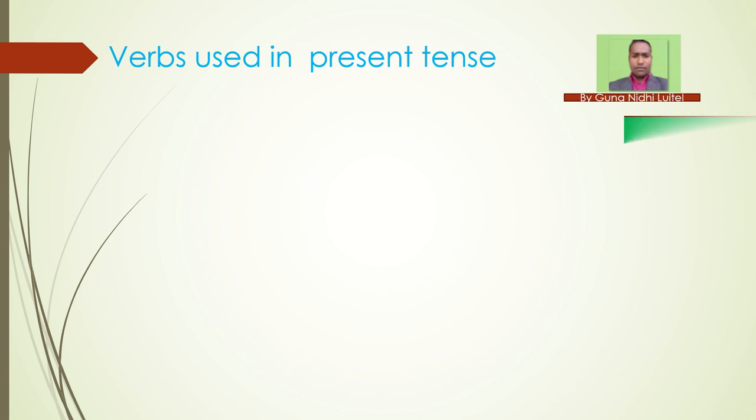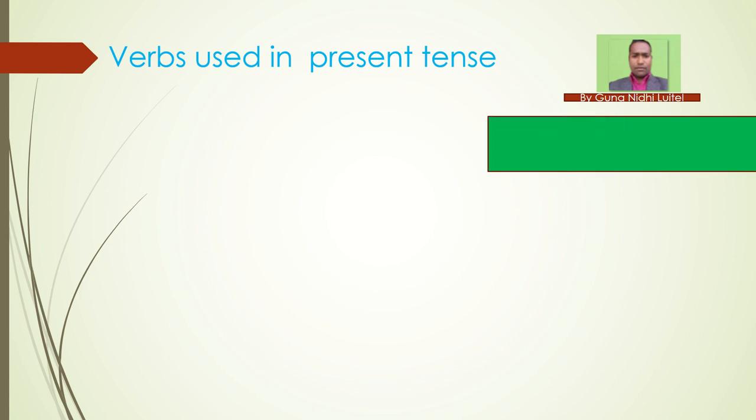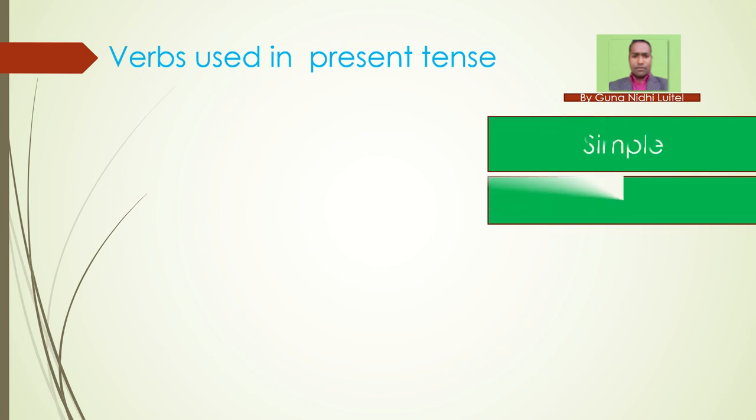Okay, students. Now we are going to learn some key verbs that are used in present tense. How do we know that a particular sentence is present tense? So we have to note, right? What are they?